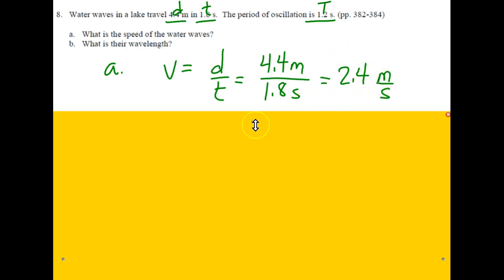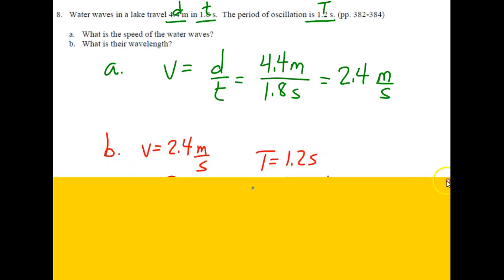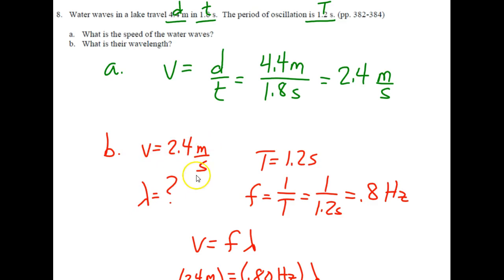What is their wavelength? Well, same as what we covered earlier here. We know the speed is 2.4 that we just calculated in part A. They want to know the wavelength. What are we missing? Well, v equals f lambda. You could use that equation we derived earlier in number 6, or you can just go ahead and find the frequency first and then substitute it. That's what's been done here to show you an alternate solution.